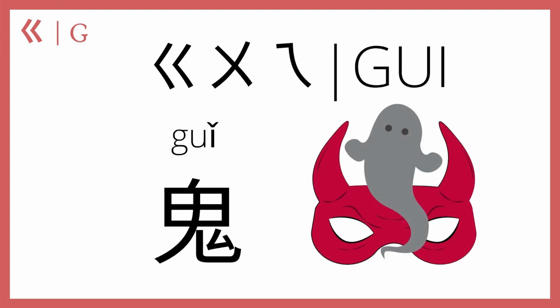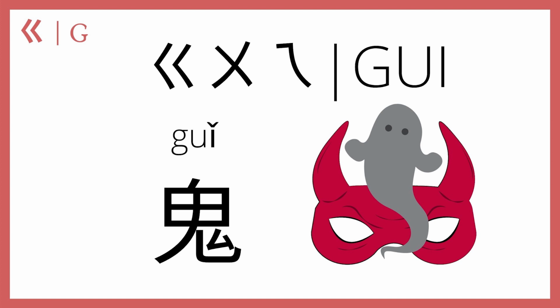Then ge plus u plus ei makes gui. In the third tone, guǐ means ghost, or like monster, demon, etc. You know, evil supernatural creatures. Although, fun fact, sometimes certain parents will fondly refer to their children as 小鬼, which means little ghosts, little demons. It might have something to do with an old superstition that if you call your kid a little demon or a little pig or something kind of undesirable, then the, quote, real demons will not want to steal your kid away from you. But it also might just be that the kids have driven their folks up a wall, so they get that nickname as revenge.